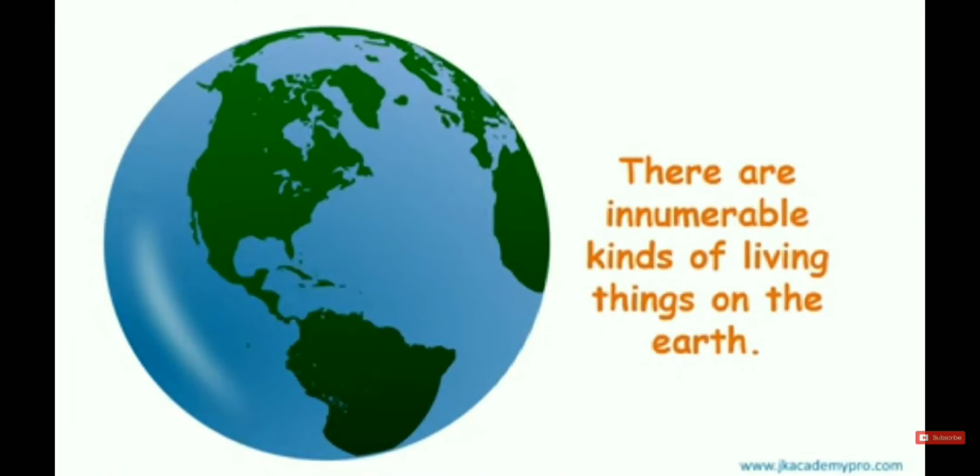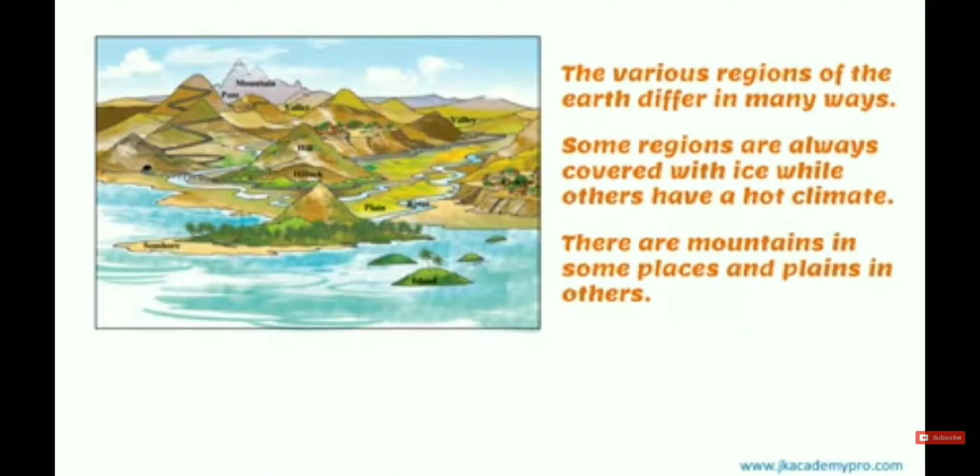So there are innumerable, meaning uncountable, living things on the earth. The various regions of the earth differ in many ways. Some regions are always covered with ice, while others have a hot climate. There are mountains in some places and plains in others, and water bodies in some places.